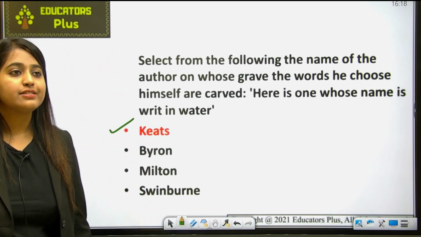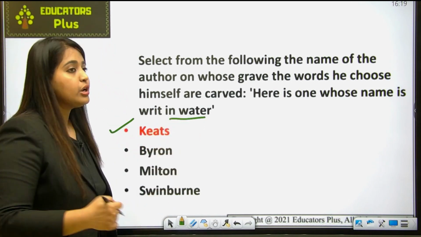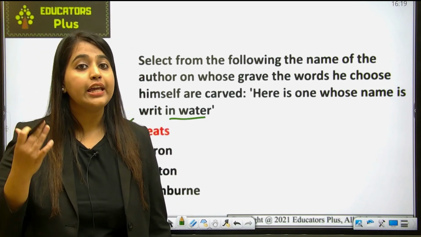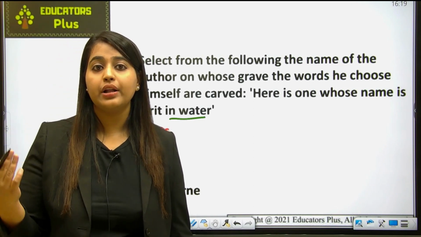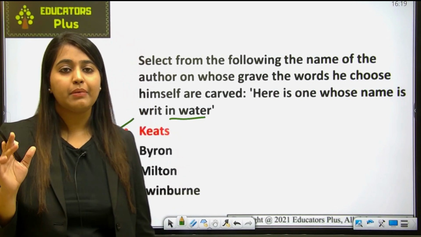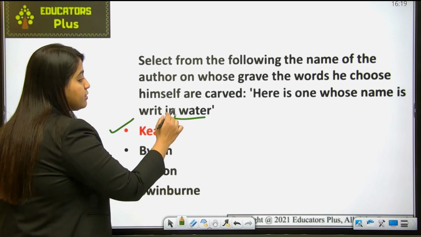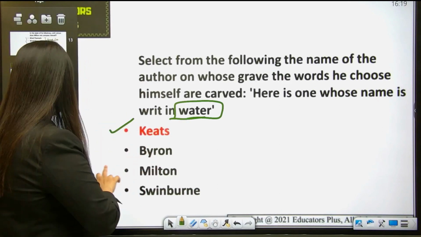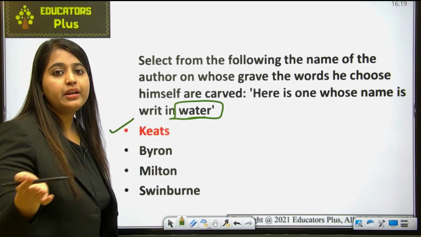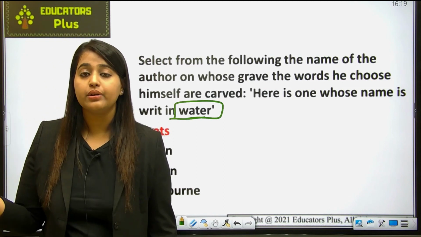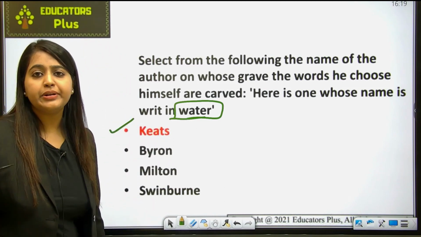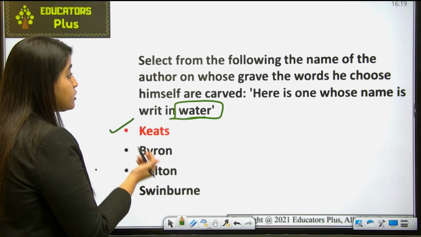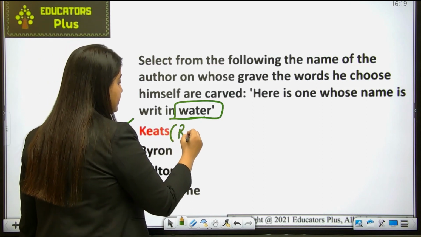Okay, and why has he said so? Because it is a mention of water. Now what does the water do? As everything fades away with water, in the same way he came and went, and his works will slowly fade away somehow or soon. ठीक है, that's why it has said that it's writ in water. So water क्या होता है, चीजें जो water में लिखते हैं it fades away. Okay, so he will be forgotten soon. That was the meaning of this particular line. Okay, and let me tell you something about John Keats. You all know that like Wordsworth, Keats also is a romantic writer.